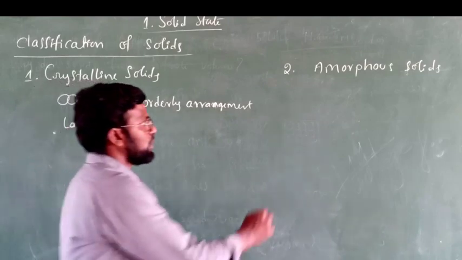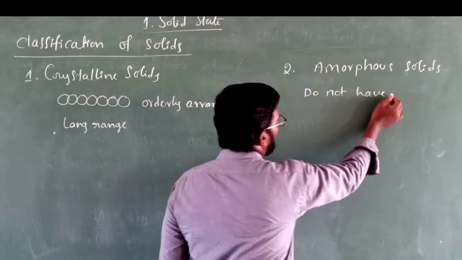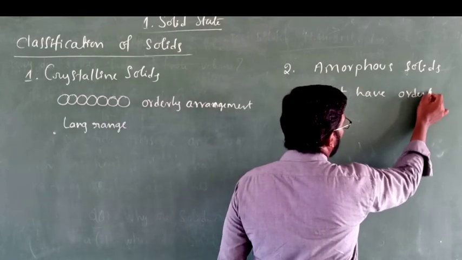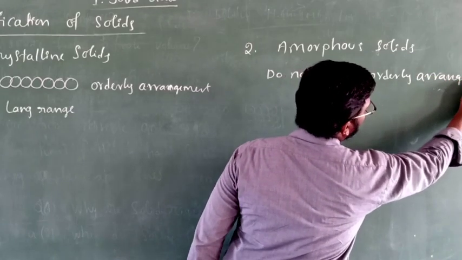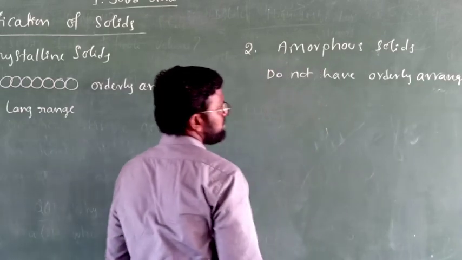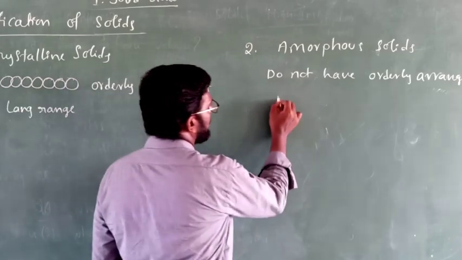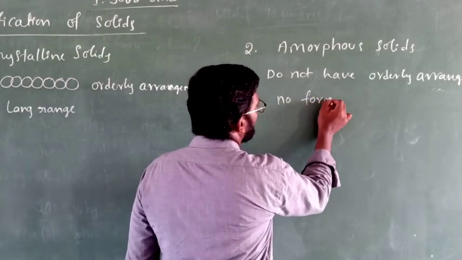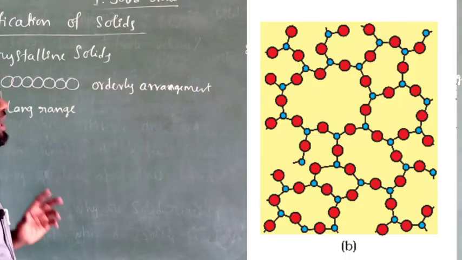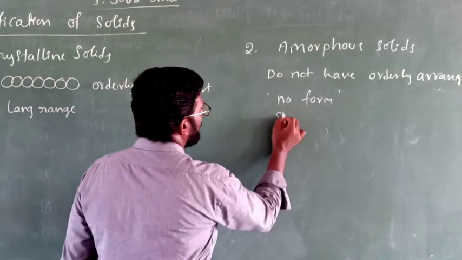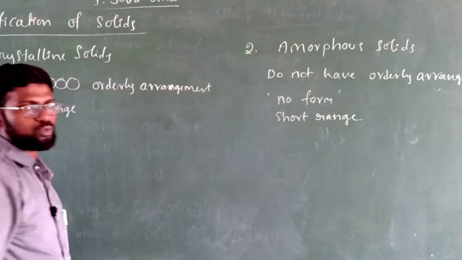Amorphous solids do not have an orderly arrangement. Actually, amorphous means no form. The meaning of amorphous is no form, means no order. So, amorphous solids do not have any orderly arrangement, and moreover, their arrangement is a short range arrangement. Okay, dear students, understood?